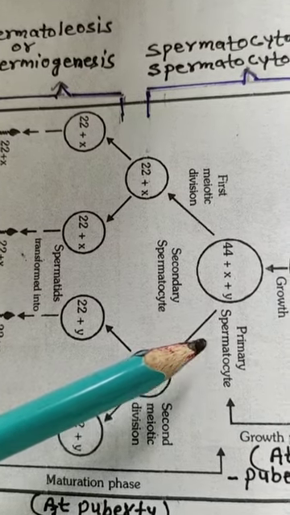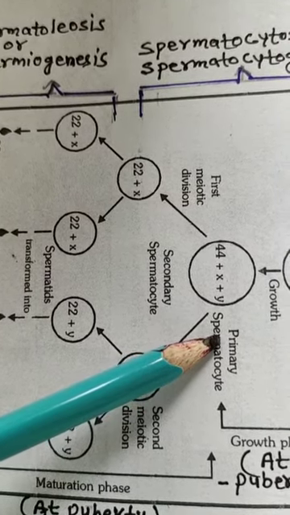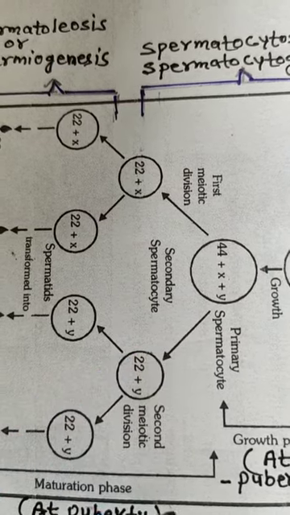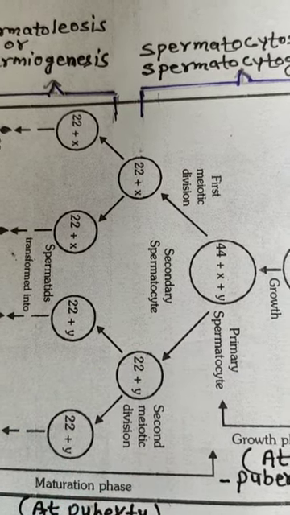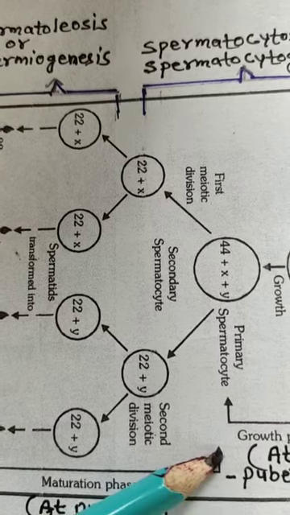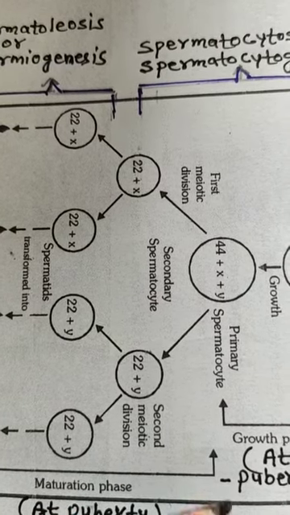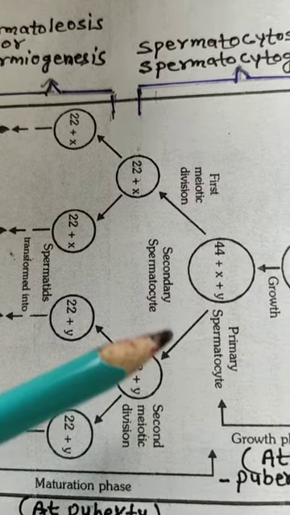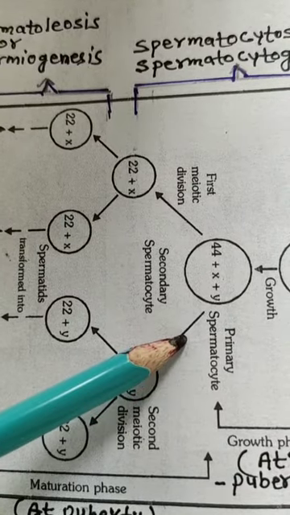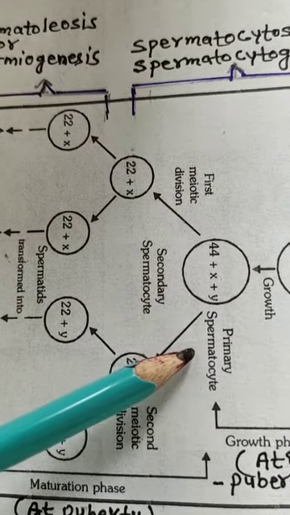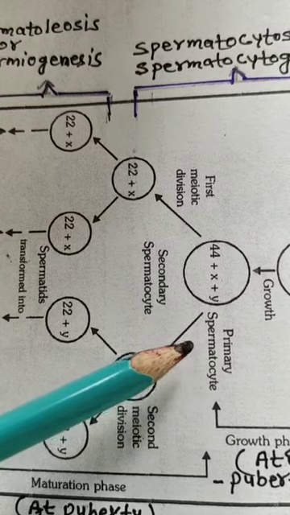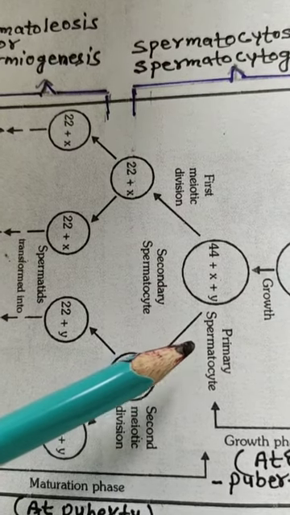From here the maturation phase starts. In the maturation phase, first the first meiotic division occurs, and remember, dear students, the first meiotic division is reductional.